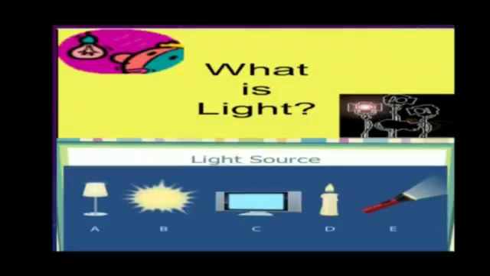So what is light? We see so many things around us, different from each other in their shapes and colors. When we go to school or anywhere, on the way we see things like different vehicles, trees, animals, houses and sometimes flowers. Have you ever thought about how we see all these things?